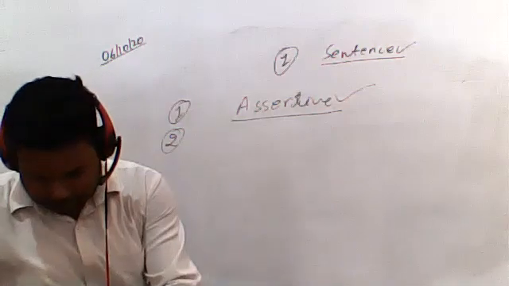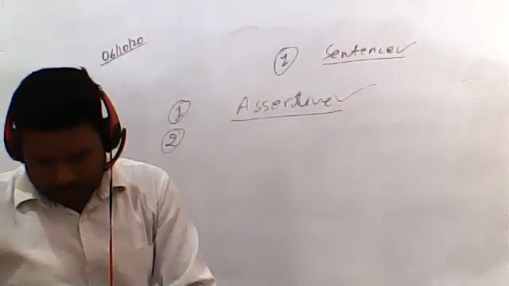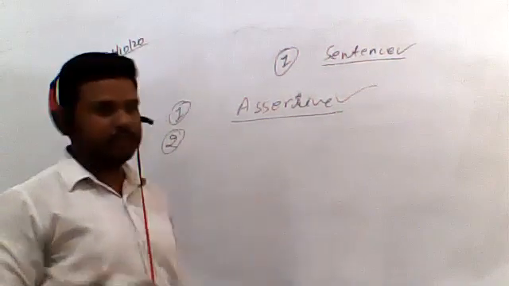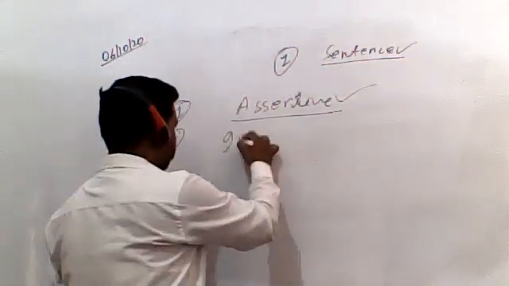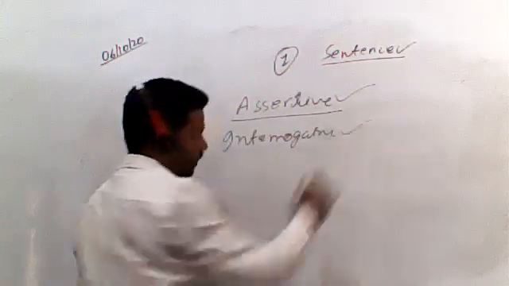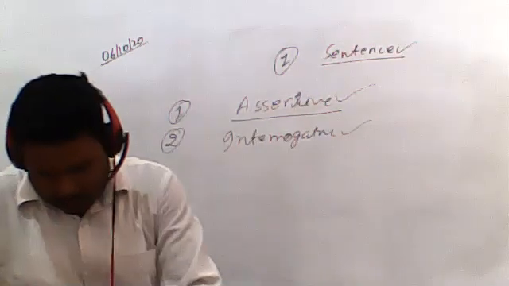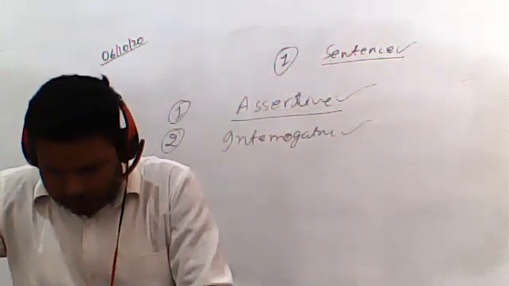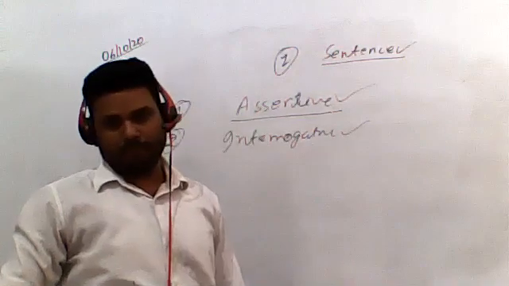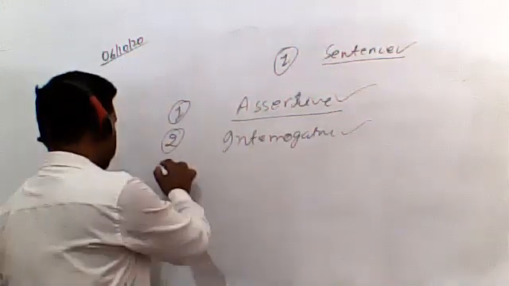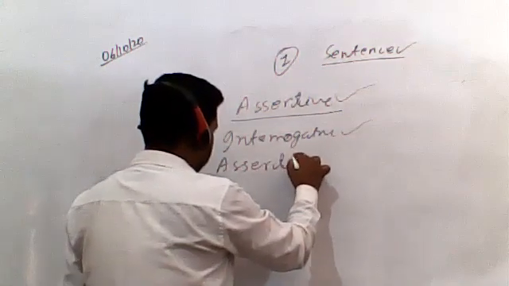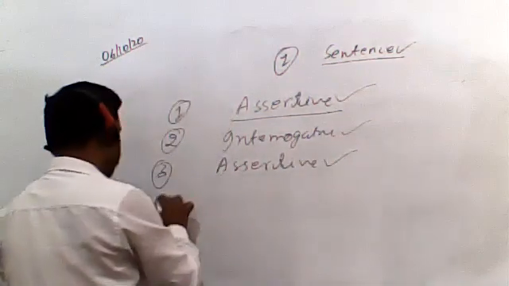Second sentence: when will you be back from London? Already you can see a question mark at the end of the sentence. So without any doubt, it is interrogative. The second sentence is interrogative. And the third sentence: the bottle is full of milk. Again the subject is there, students, in the beginning of the sentence. So this is assertive. The third sentence is assertive.